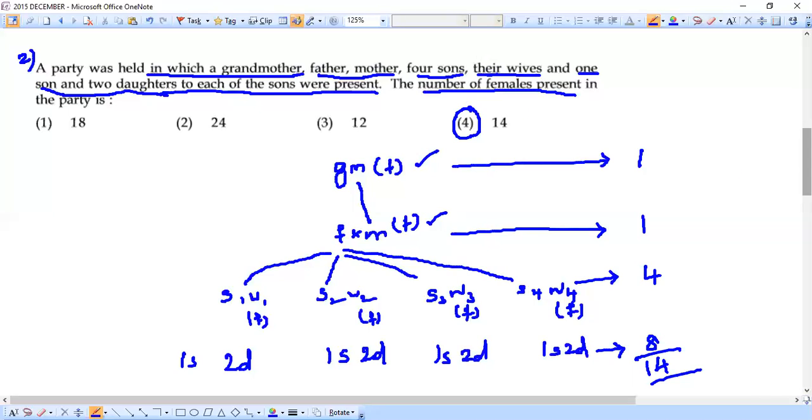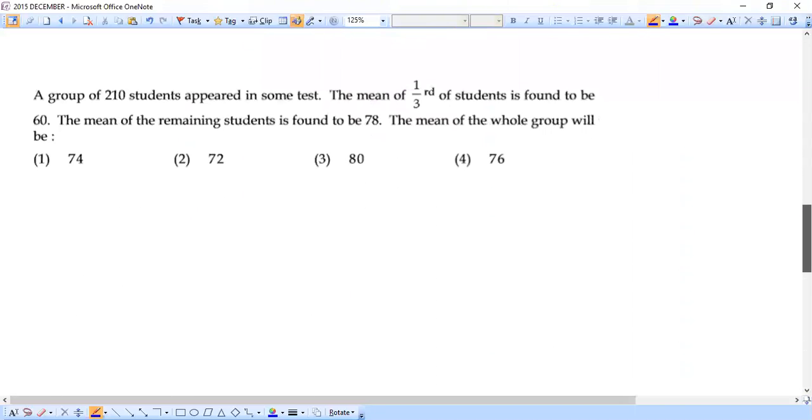All right. So there's nothing big to discuss with the family members. It is just important for us to note down the genders, how many females we have there. This is all we are dealing with. Moving to the next question.